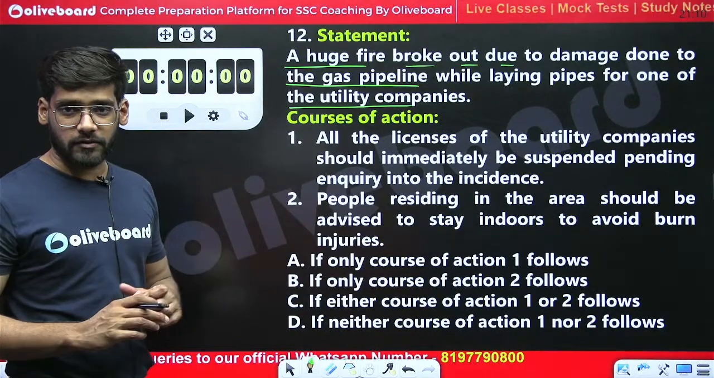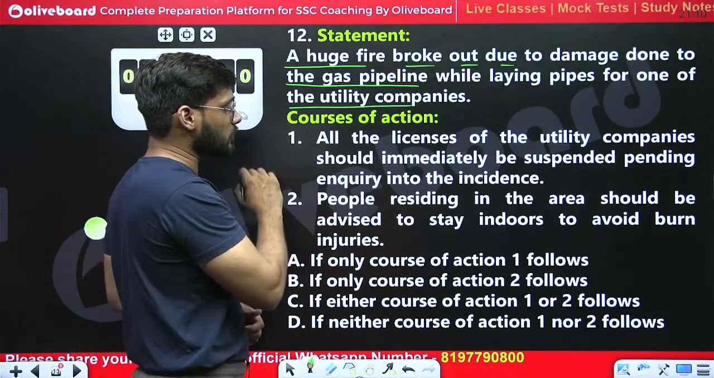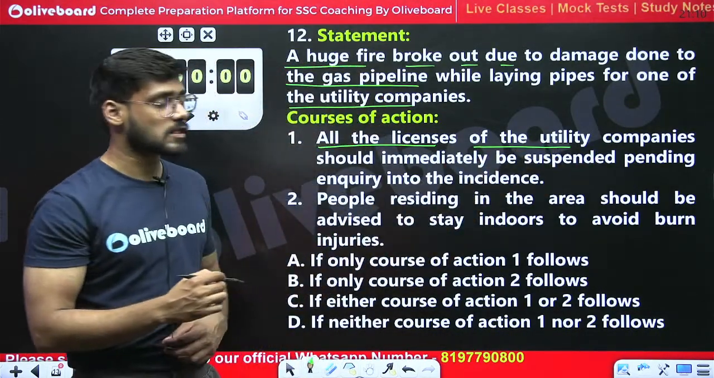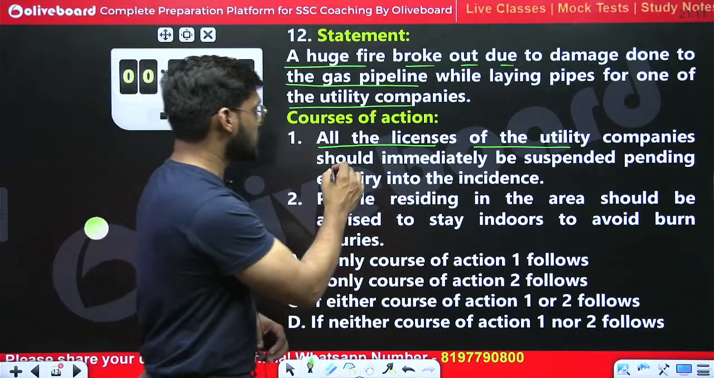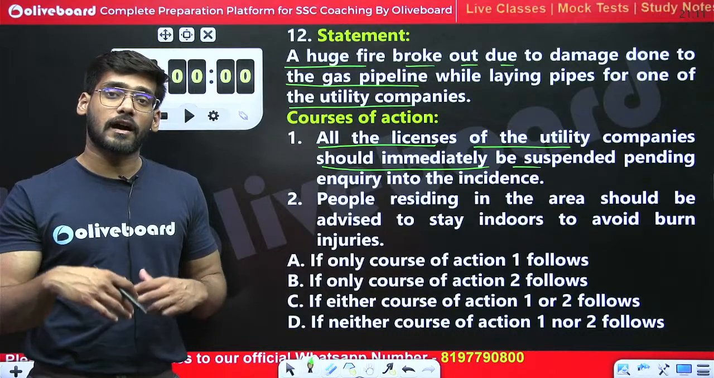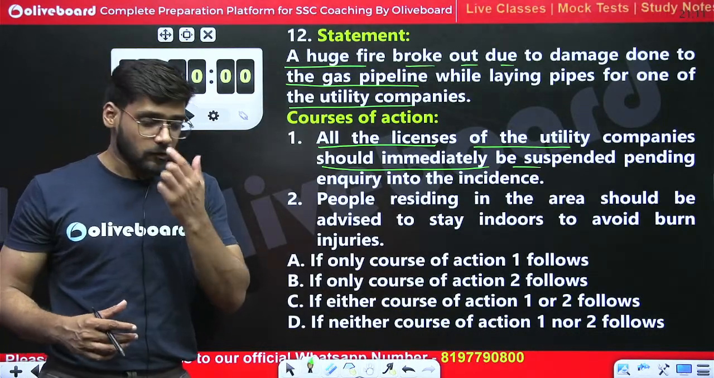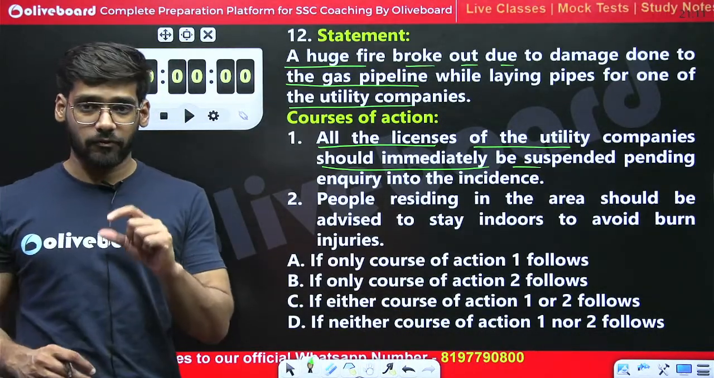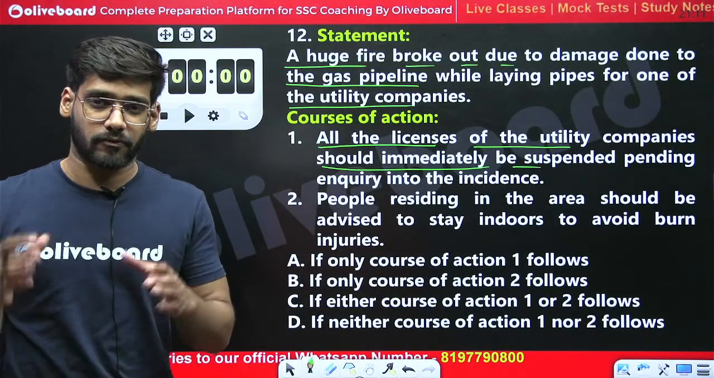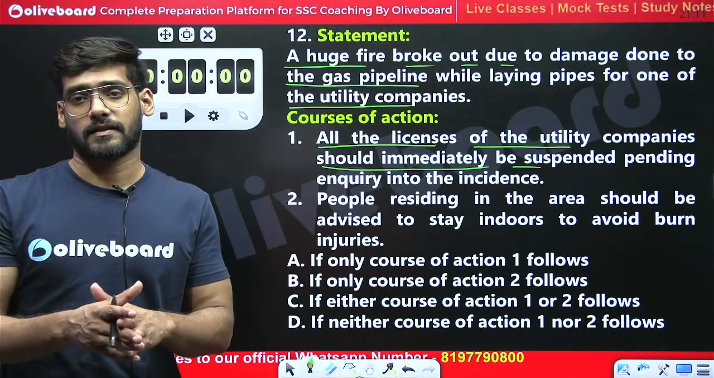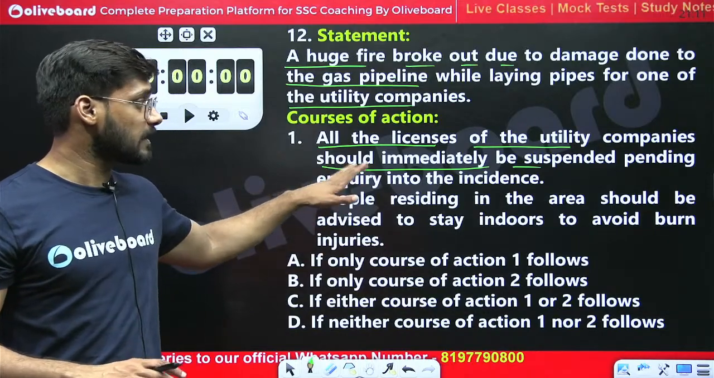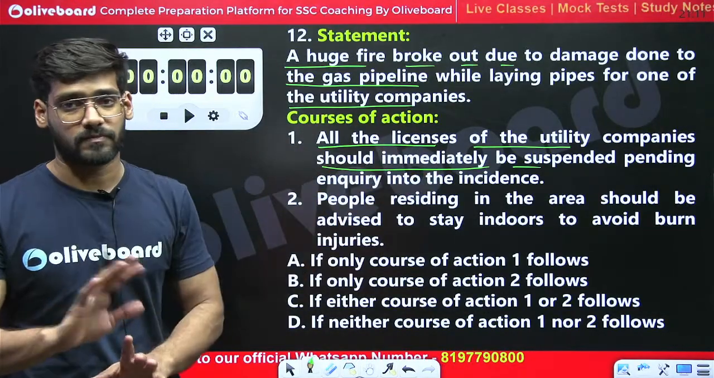So what course of action we should take? First of all, in course of action 1, it is said all the licenses of the utility companies should immediately be suspended. How can you suspend the licenses of all the utility companies? In course of action, always remember that we are not supposed to take a drastic decision and we are not supposed to take a light decision. We have to come to the middle solution that can balance the situation, right? We cannot suspend the licenses of all the utility companies. No, this is not the right action.